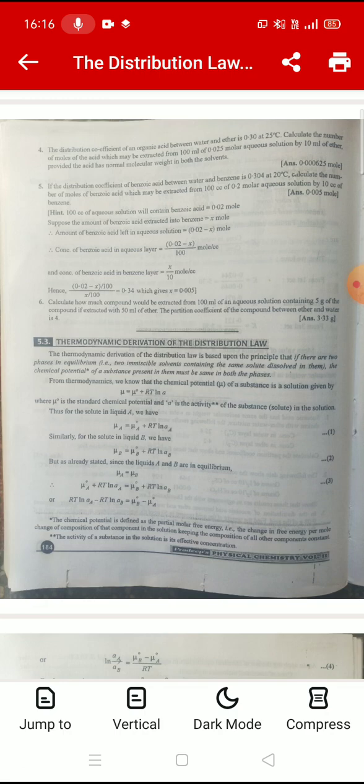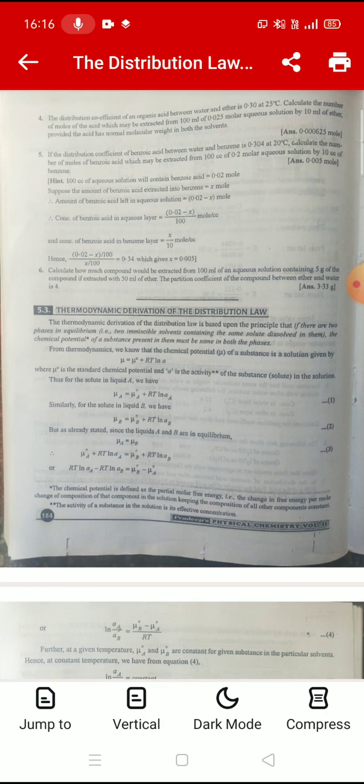The thermodynamic derivation of the distribution law is based upon the principle that if there are two phases in equilibrium, that is, two immiscible solvents containing the same solute dissolved in them, the chemical potential of a substance present in them must be the same in both the phases.